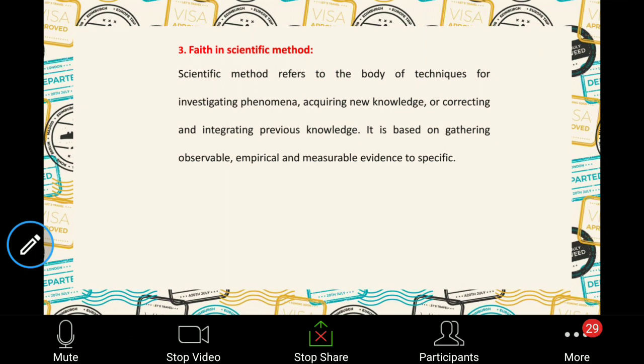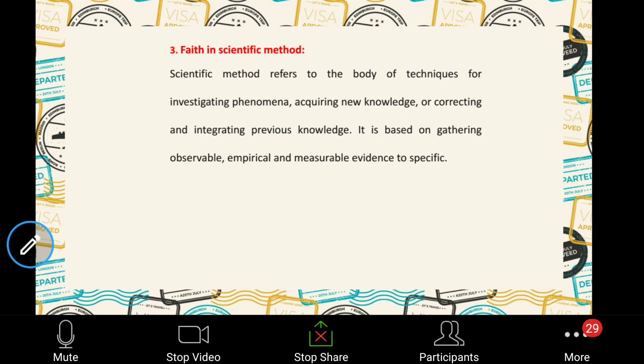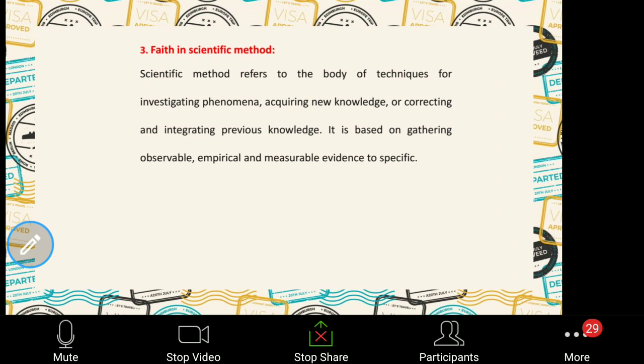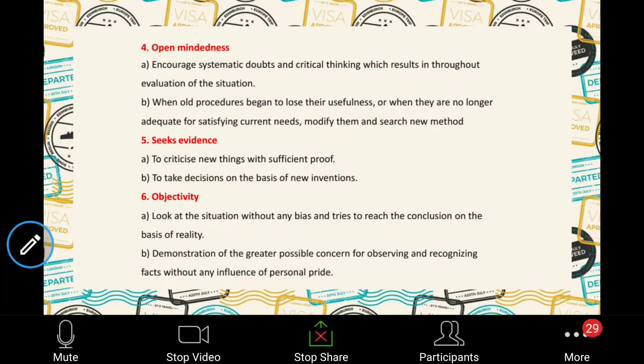If you get one result correctly, you have to justify it, retest it, retry it, and those empirical, tested values will help you develop a valid conclusion. That is nothing but the faith in the scientific method, which is necessary. This is the third characteristic. And as you have said, the next is open-mindedness.